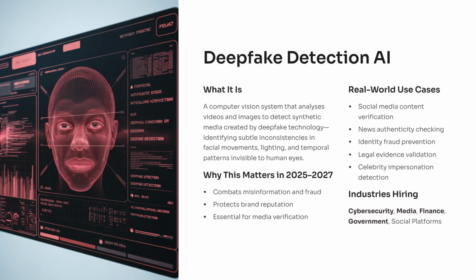high confidence. This matters because misinformation is rising rapidly between 2025 and 2027, and organizations need trustworthy tools to protect people and brands. You'll see this used in social media verification, news fact-checking, identity fraud prevention, legal evidence validation, and even celebrity impersonation detection. Security teams rely on this tech because deepfakes grow 500% year over year. Cybersecurity, media, finance, and government sectors are hiring for this skill set at speed. Now that you understand the mission, let's explore the skills you need to build this system confidently.